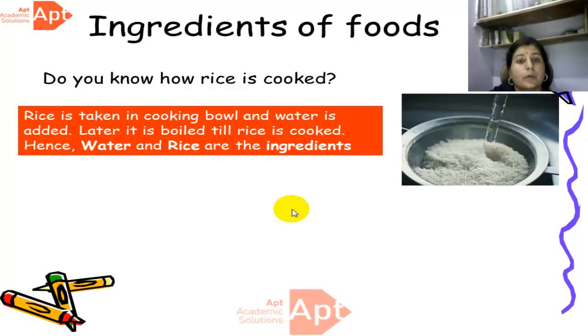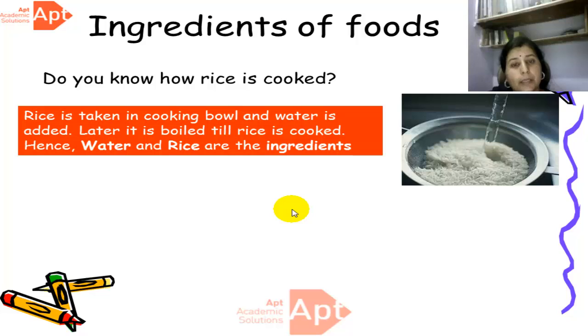Rice is cooked using water and rice. Okay, we take water and we take raw rice and we boil it until the rice is cooked. Okay, so to prepare rice we need water and rice. These are two ingredients which are basically used to cook plain rice.